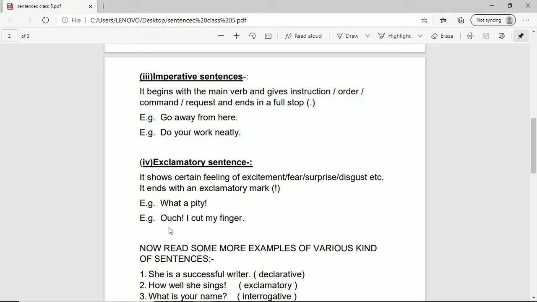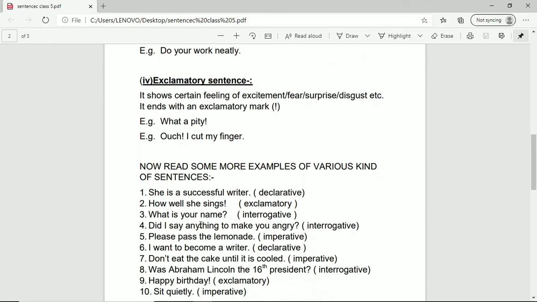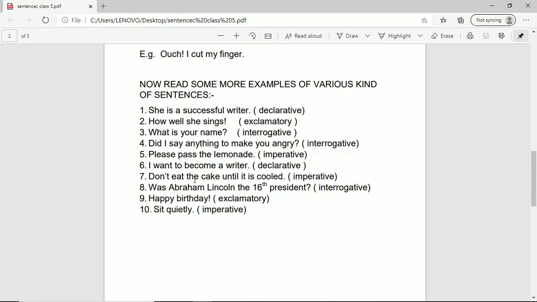And you are to put the exclamatory mark after the interjectory word and not at the end. Just always remember it. Ouch! I cut my finger. Full stop. Right? So you can see here in the example that exclamatory sentences are also formed in two ways. Now let us read some of the examples so that the concept gets better into your mind.